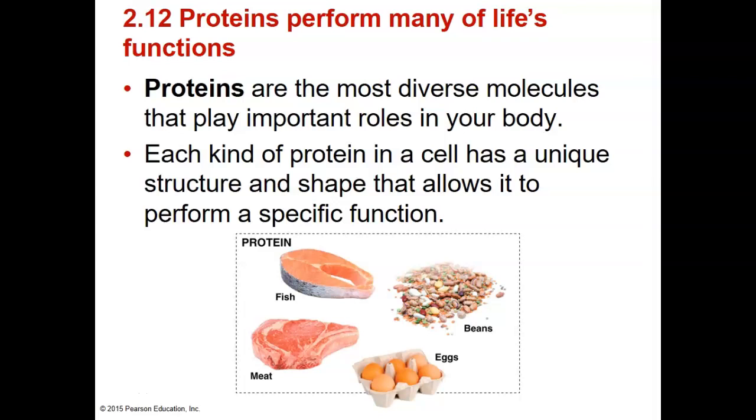In this section, I'm going to talk about protein. Proteins are the most diverse molecules that play important roles in our body. We have many kinds of proteins. Each kind of protein in a cell has a unique structure and a shape that allow it to play a specific function. We can obtain protein from our diet. Food such as fish, meat, beans, eggs are rich in protein. They are very good protein resources.